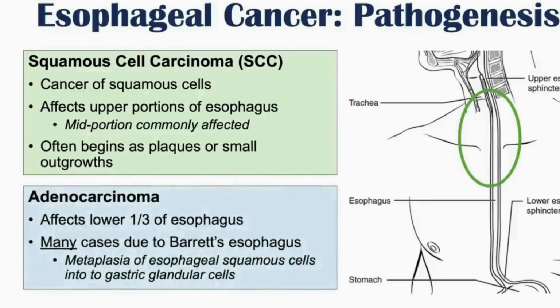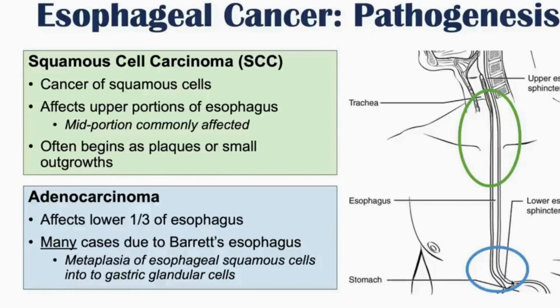Now, adenocarcinoma is a cancer that affects more often the lower third of the esophagus. And many cases of adenocarcinoma are caused by Barrett's esophagus. We briefly mentioned this before. Barrett's esophagus is where there's a metaplastic change of esophageal squamous cells in the lower area of the esophagus, usually just above the lower esophageal sphincter.